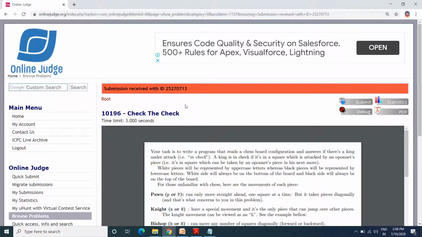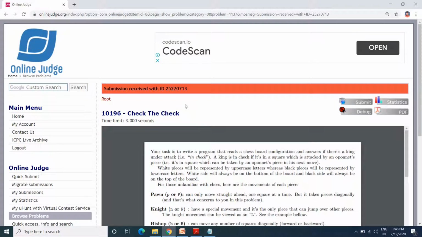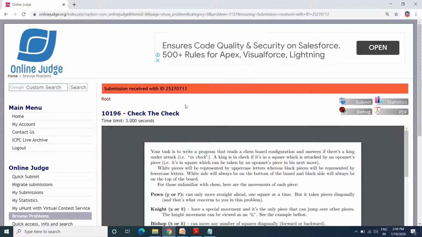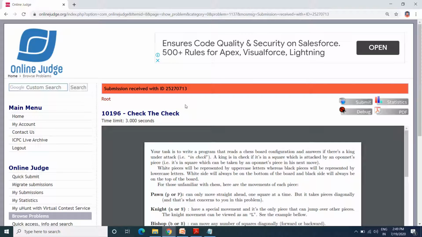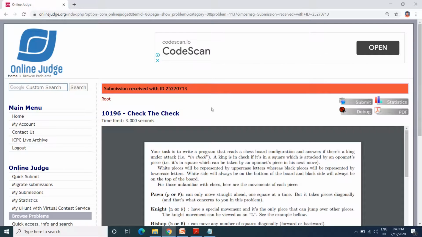Whenever you have any problems related to this submission, they will give feedback, and that feedback may be about whether it is accepted, whether it has a wrong answer, whether it is partially accepted, or whether there is a memory issue. You can check what kind of feedback they will provide you.